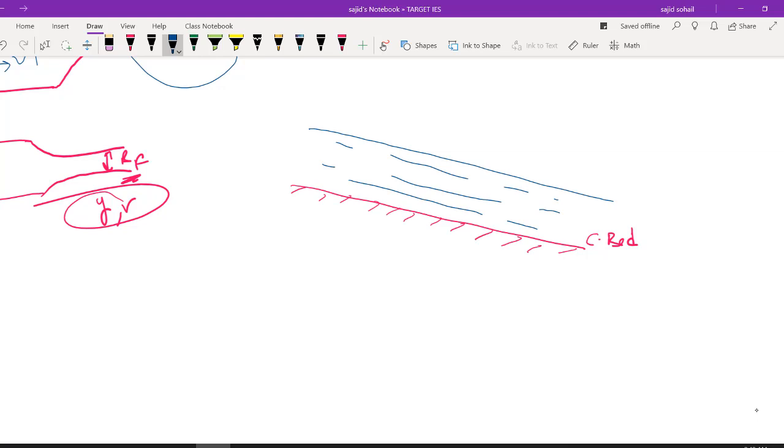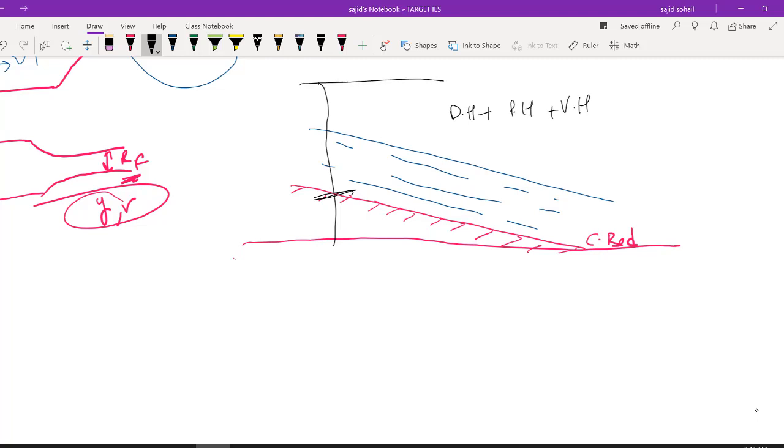So how much energy you will have? Obviously, first of all you have to consider a datum. You take a datum and at any section if you want to find out how much energy is there, you have to add your datum head plus your pressure head plus your velocity head. आपको आपका total energy मिल जाएगा. It was very simple for you, right?